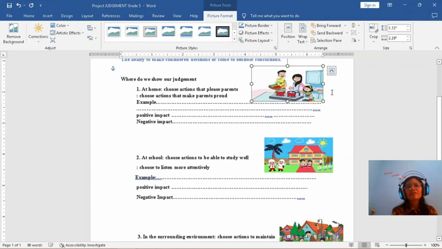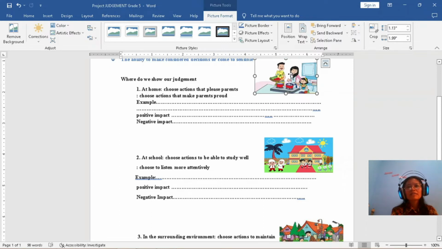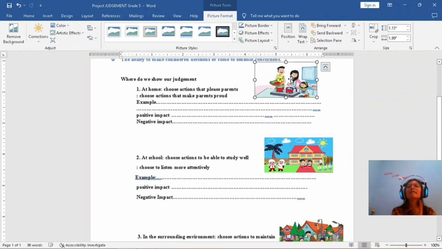So easy, right? This is how to place the picture beside your typing.